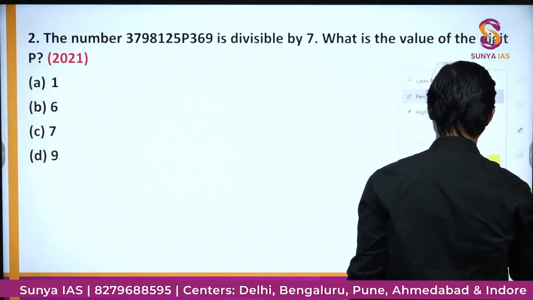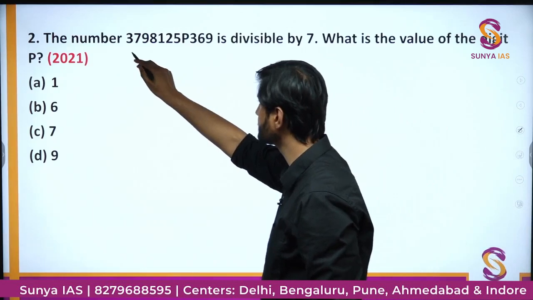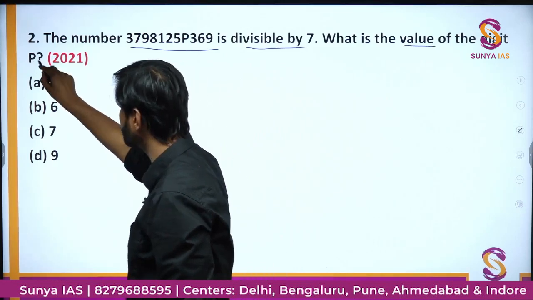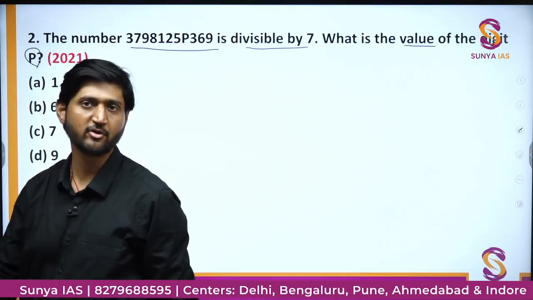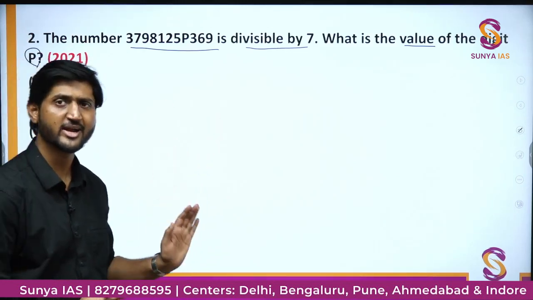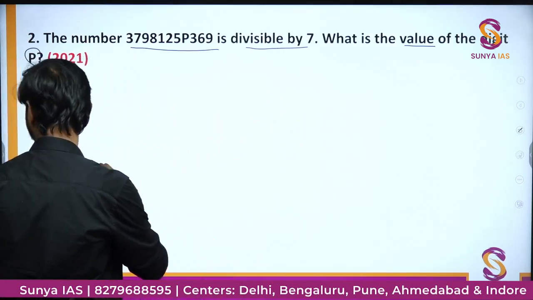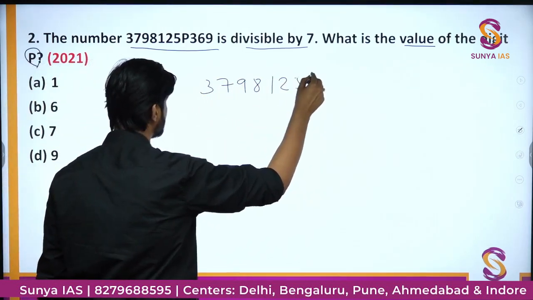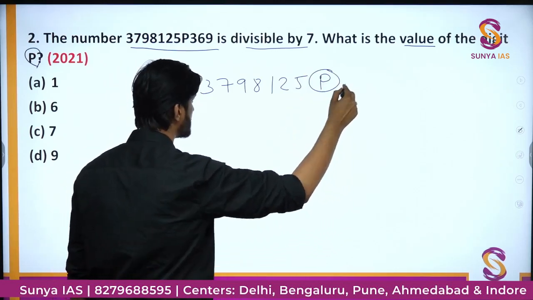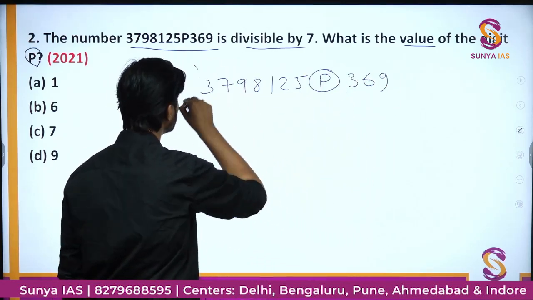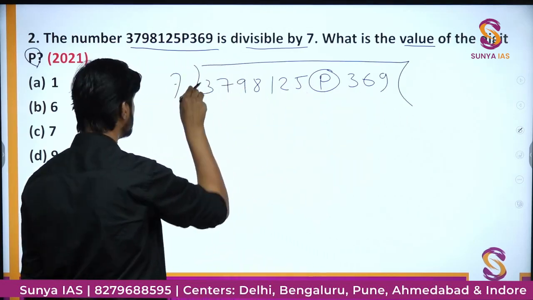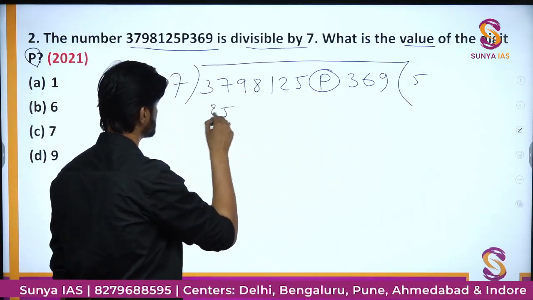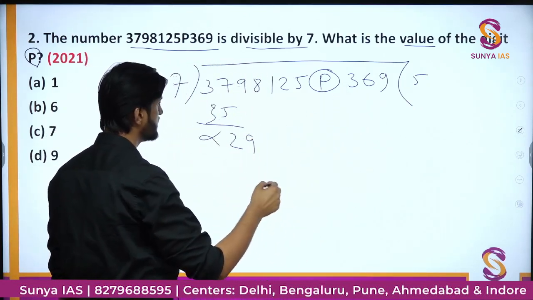Moving on, we have this number divisible by 7. What is the value of the digit p? In this question, no criteria will be helpful. We have to simply divide that number by 7. That is the best approach you can follow in this particular question. Let me write it down. We have 3798125, then a p, then 369, right? And simply we divide this number by 7. Initially it goes 5 times. We take 9 here, then it goes 4 times.